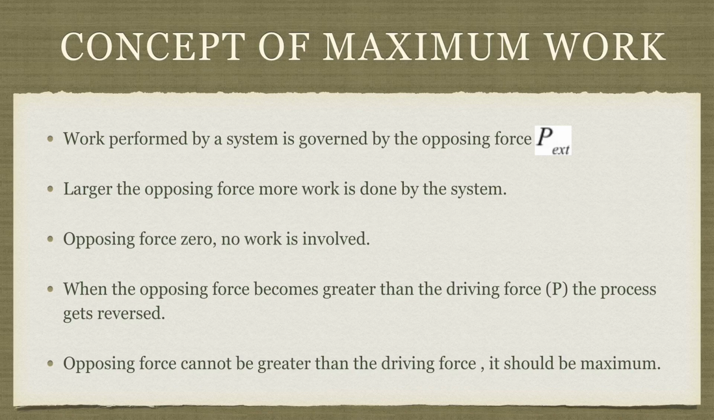When the opposing force becomes greater than the driving force, what will happen? The process gets reversed. But for maximum work, we don't want the process to be reversed. So the opposing force cannot be greater than the driving force. It should be maximum. Hopefully you understood. The larger the opposing force, the more work is done. But if P external is not there, there is no work possible.